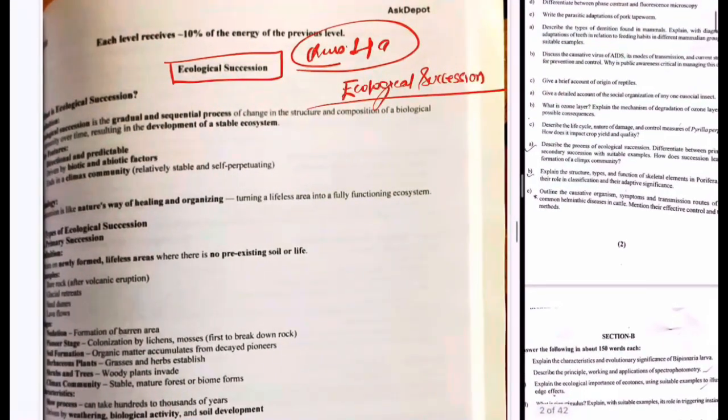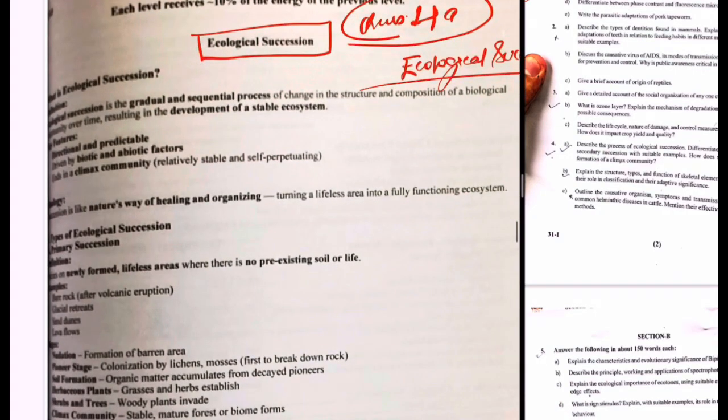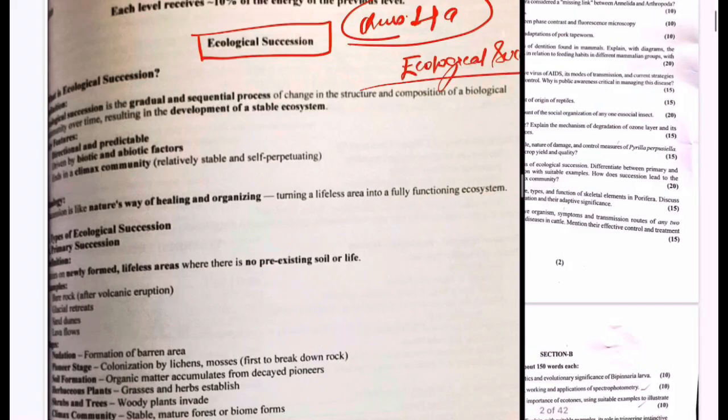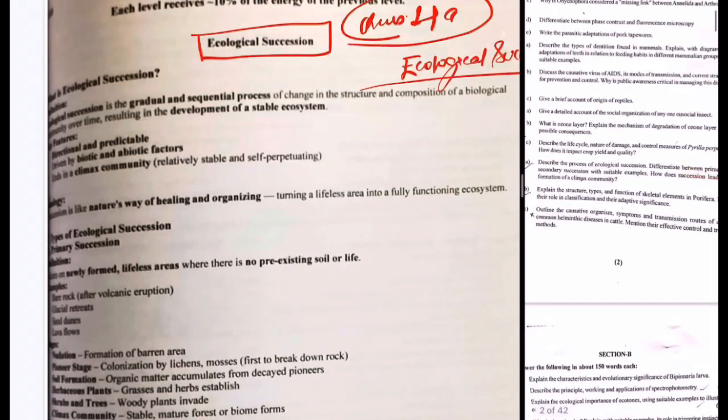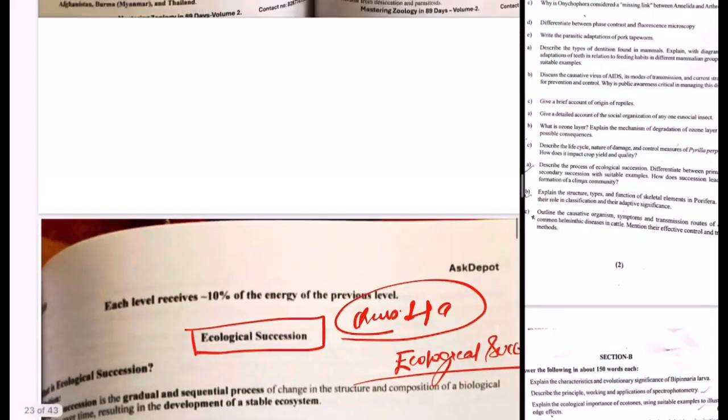Next question, if you'll see, it is a 20-mark question regarding ecological succession. Ecological succession is one of the important topics in your syllabus, in the ecology part. And then there is also a question regarding the sub-part, the difference between primary and secondary succession, and you have to give proper examples and how this succession will lead to the formation of the climax community. So in this part you will see one thing, that first of all you can discuss what ecological succession is. So this question is for 20 marks.